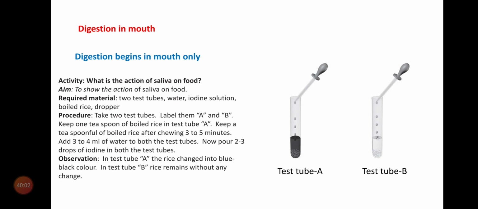Procedure: take 2 test tubes and label them A and B, with the help of a marker.